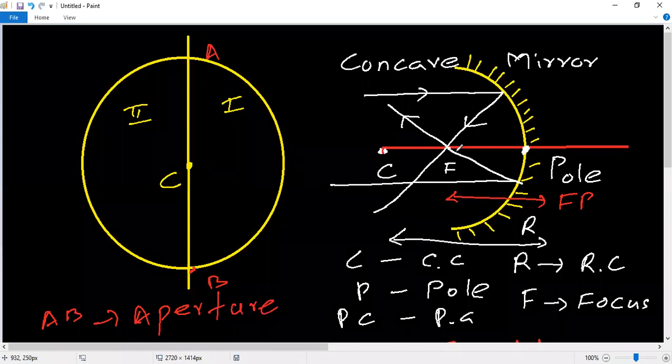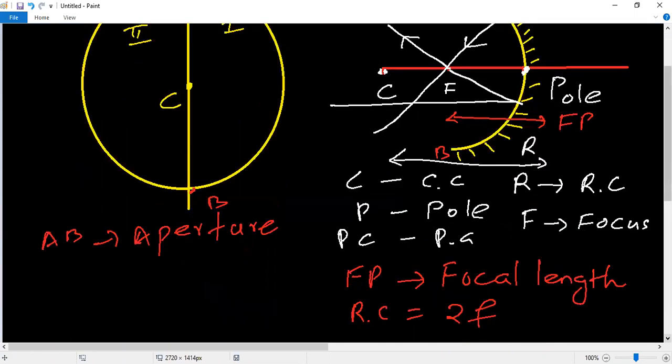Center of curvature, focus, pole, principal axis. The radius of curvature is equal to 2 times the focal length. Focal length means the distance between focus and pole. So this is for the concave mirror.